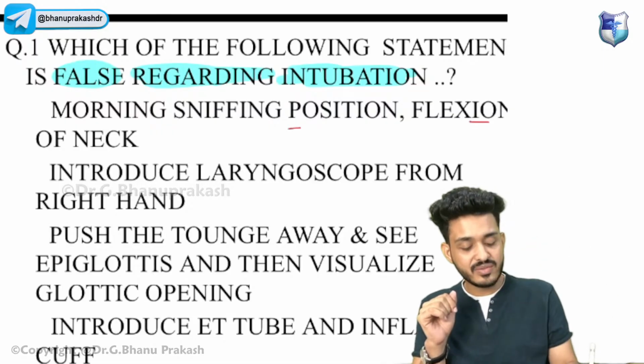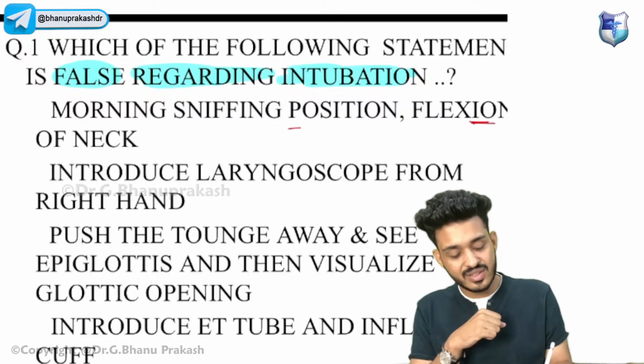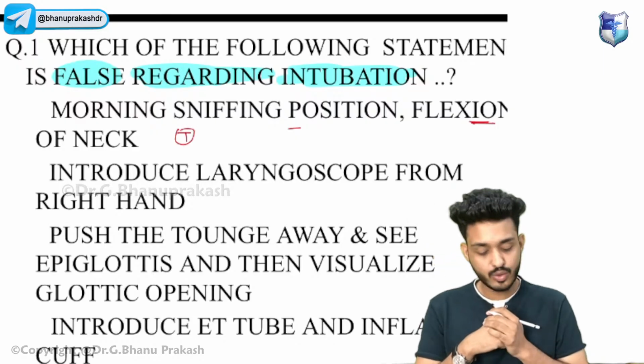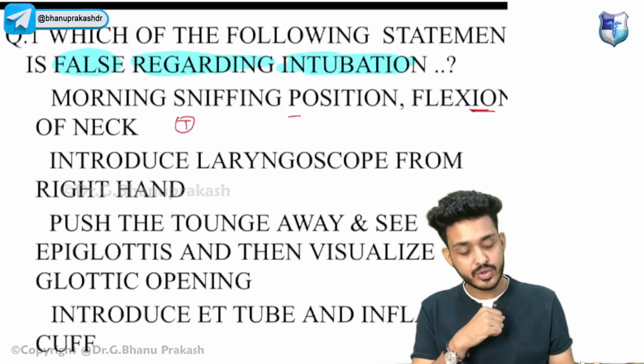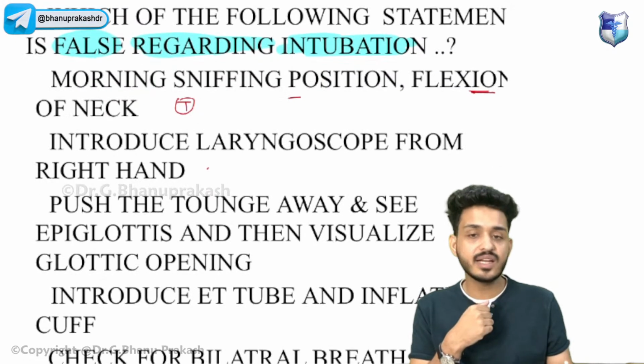And the patient will have flexion of neck. Flexion of neck should be there, so it is a true statement. Second, introduce the laryngoscope from the right hand. I don't know about this. Let's discuss the other options.